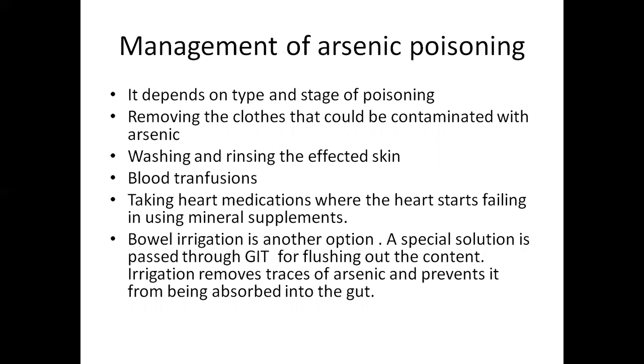Management of arsenic poisoning mainly depends on the type and stage of the poisoning case. Mainly the things which we have to do for these arsenic poisoning patients are: remove the clothes which are contaminated with arsenic, and wash and rinse thoroughly the affected skin of the patient, and transfuse blood when affected seriously, and take some hot medications. If the heart starts failing in using the mineral supplements, if the heart doesn't take the mineral supplements from the blood, then heart medication should be taken to control the heart problems.